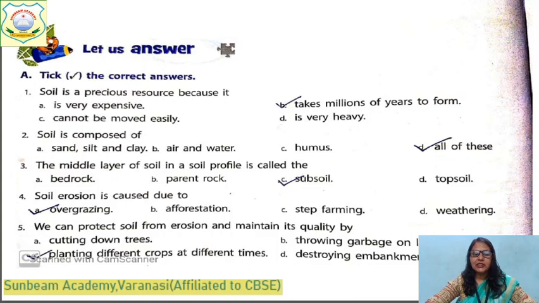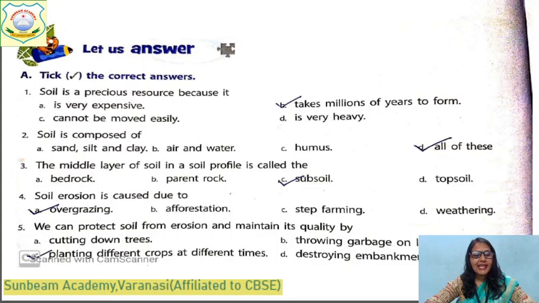Let's check, take the correct option, book exercises. Soil is a precious resource because it is very expensive? No. It cannot be moved easily? No. It is very heavy? No. It takes millions of years to form. So it is a precious resource. Soil is composed of A, sand, silt, and clay; B, air and water; C, humus; or D, all of these. Soil is composed of all of these.